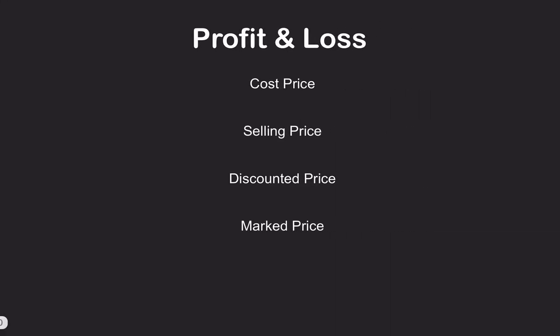Next part. Now we are starting with profit and loss. Profit and loss is simply associated with percentages because profit percentage, loss percentage, they all are quoted in percentage. So it will be easy for us to understand after we have learned percentage. Now let's start. What is cost price? Cost price is simply the price at which a shopkeeper buys.